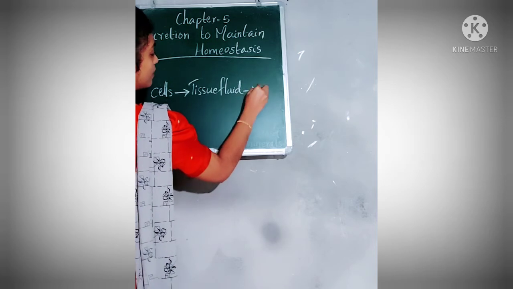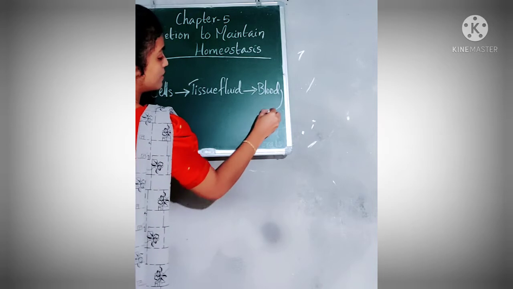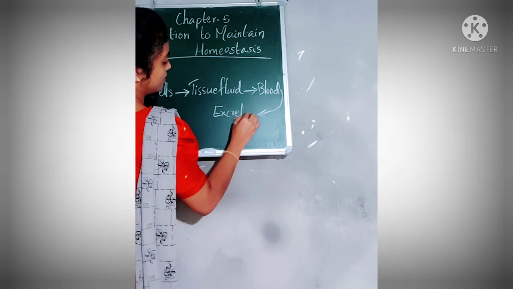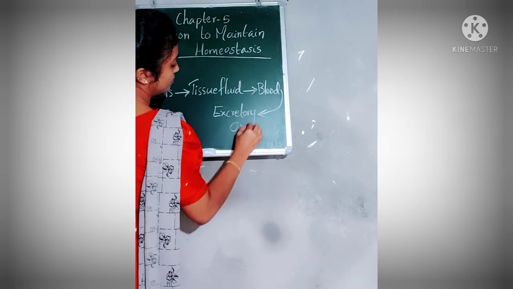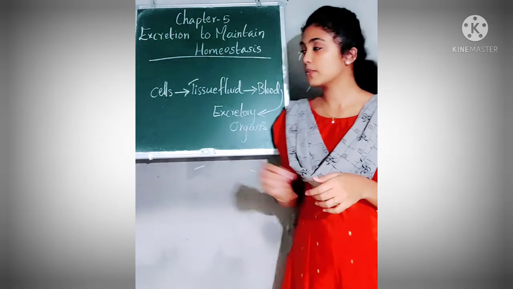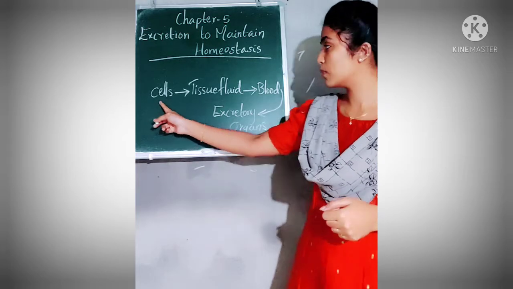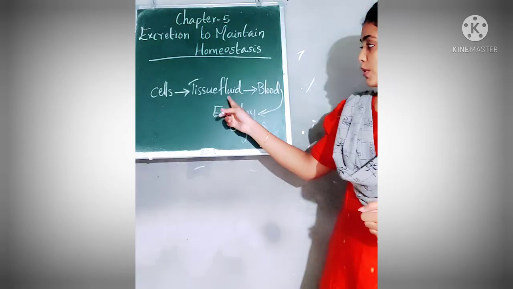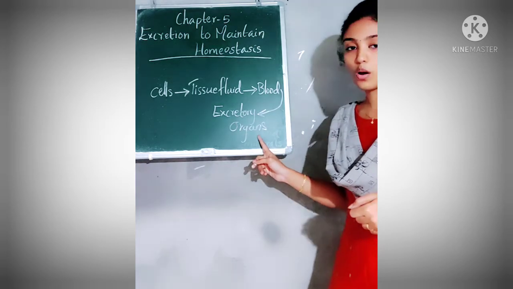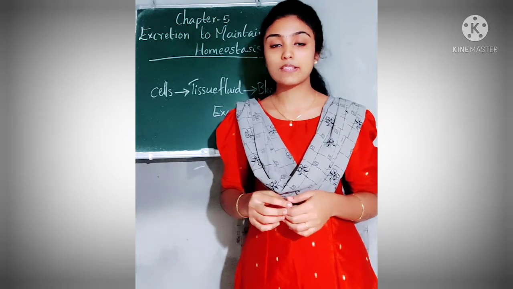From tissue fluid it moves into blood, and from blood the waste materials reach the excretory organs. So this is how the waste materials from cells reach the excretory organs. From cells the waste materials move into the tissue fluid, and from tissue fluid they enter into blood, and along with blood they reach the excretory organs, and these excretory organs excrete those waste materials out of our body.